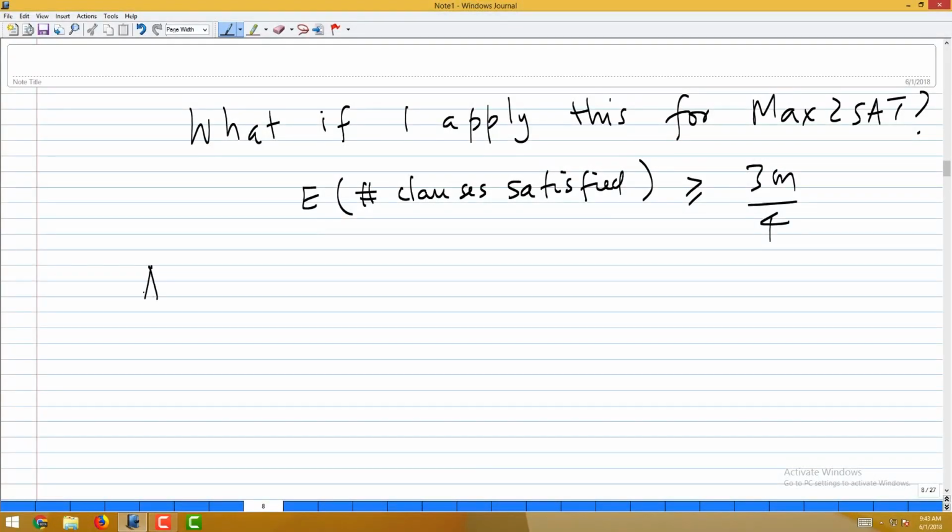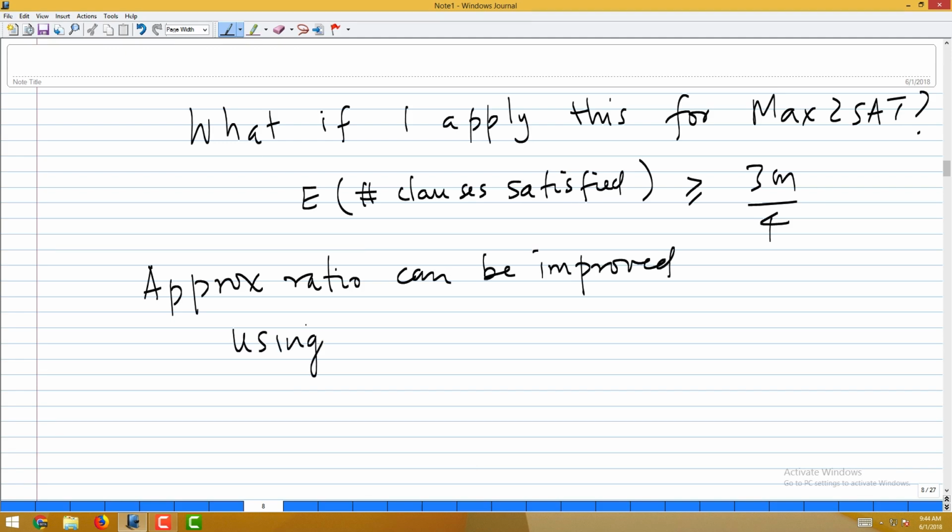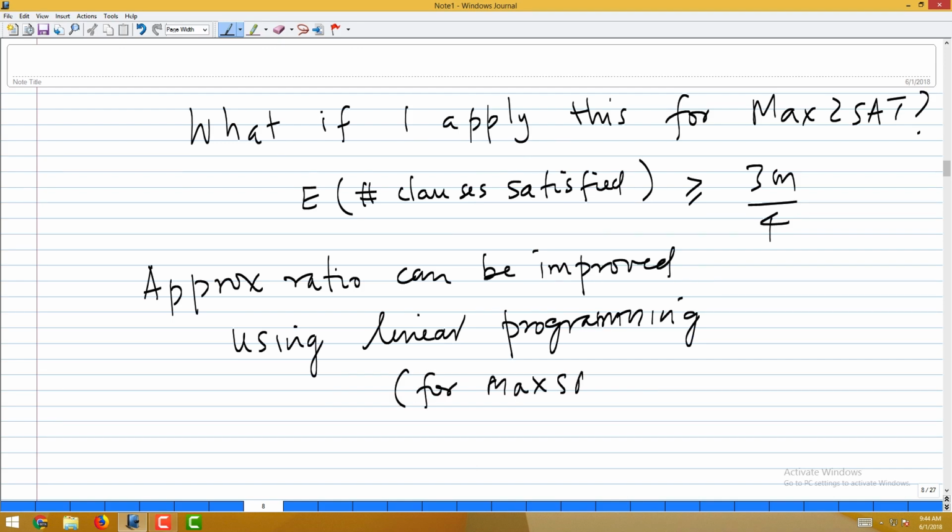Okay. And in fact, let me also put a note here, we won't talk about it. The approximation ratio can be improved using linear programming, at least for max SAT and max 2-SAT. There is linear programming, there is semi-definite programming, and these are very recent, like last 10 years of research, where people have improved the approximation ratio using some more sophisticated formulation.